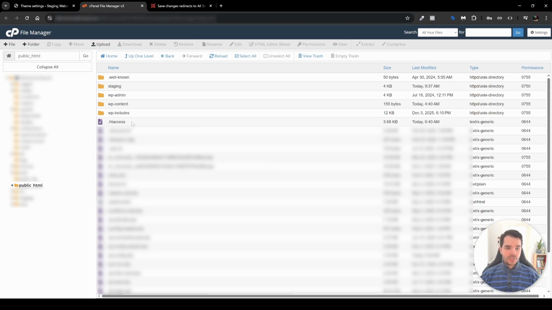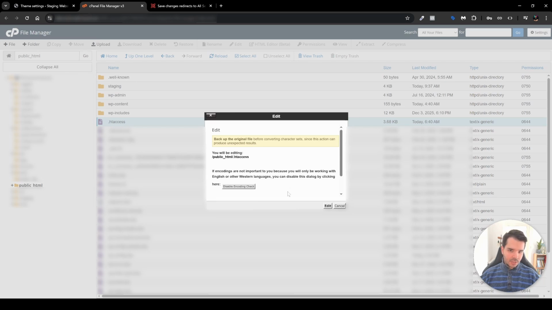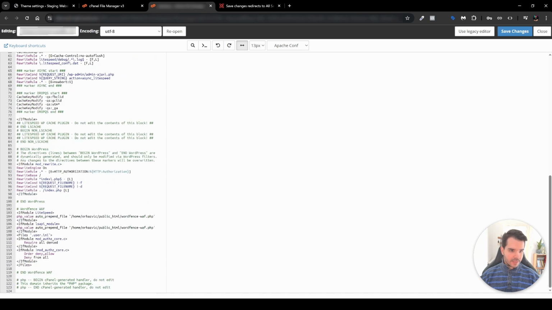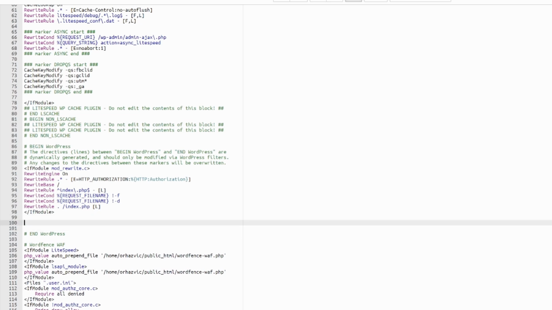So head over to .htaccess, right-click it, and edit it. Yep, and there we go. Now what you want to do is scroll to the bottom, where you will see END WordPress, and above it BEGIN WordPress. Under the BEGIN WordPress line, and before the END WordPress line, you'll be able to add some custom code. You want to paste the following snippet, and the same applies for you.